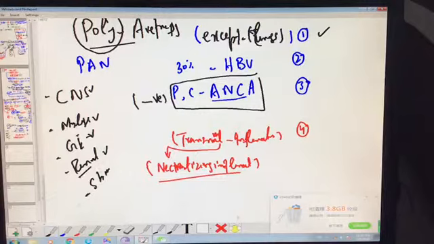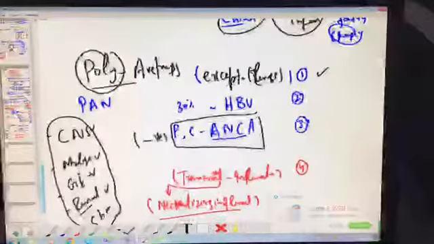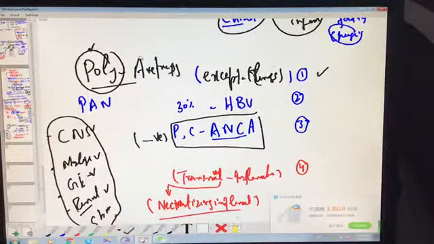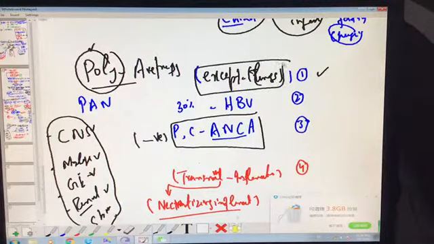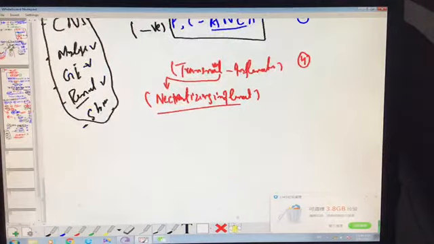I'm not including the lung here because in polyarteritis nodosa, many arteries are involved except the lung, which is the exception. Okay, that's about polyarteritis nodosa.